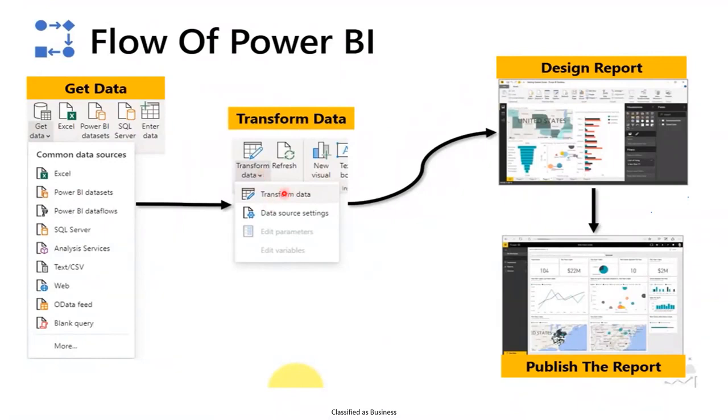Here we will do the ETL activities. This is the Power Query Editor. We will do the cleaning and shape the data. And once the cleaning and all the activities have been performed, we will do Close and Apply, and we will design some of the elements here in the Power BI Desktop canvas. This is the canvas view. So here we will build all the charts.